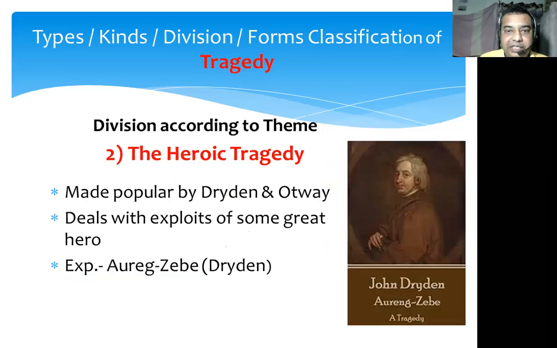The next type of tragedy, according to the theme or subject, is the heroic tragedy. As the name implies, it is based on the exploits of some great hero. If a dramatist writes a tragedy based on the story, incidents or events of that hero's life, it is called heroic tragedy. This kind of play was made popular in English by Dryden and Otway. A famous example is Aurangzeb, written by Dryden.